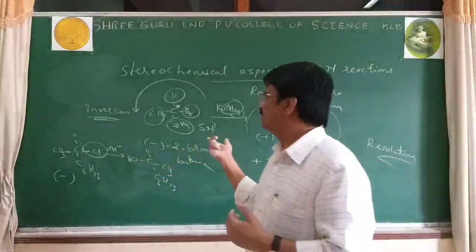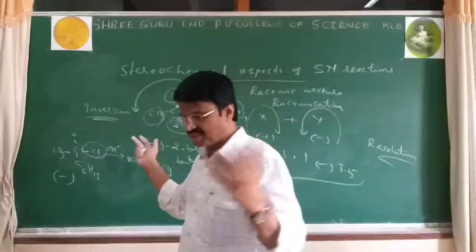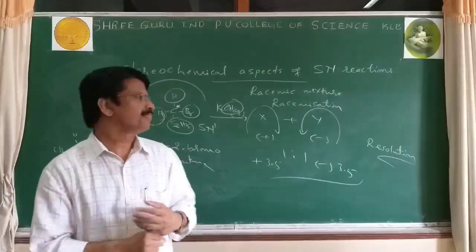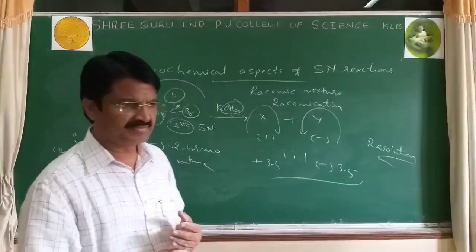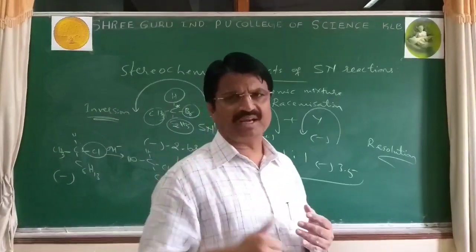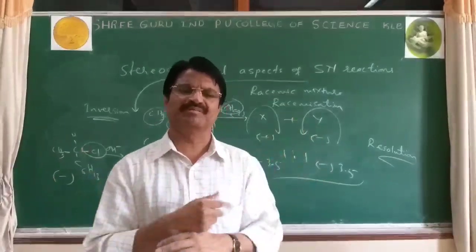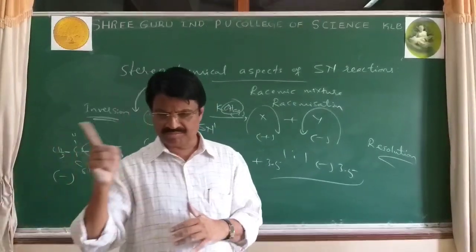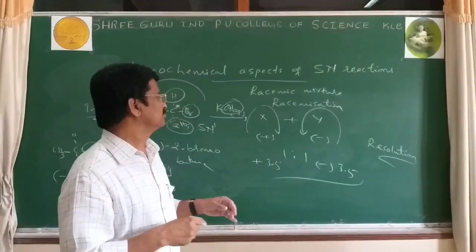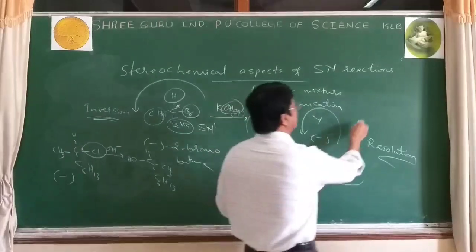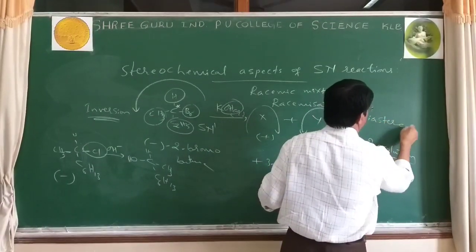Even the word diastereoisomer is also related to optical isomerism. Stereoisomers are optical isomers which do not have mirror images and are not superimposable, and they are said to be diastereoisomers.